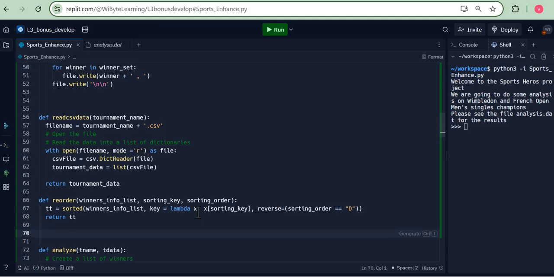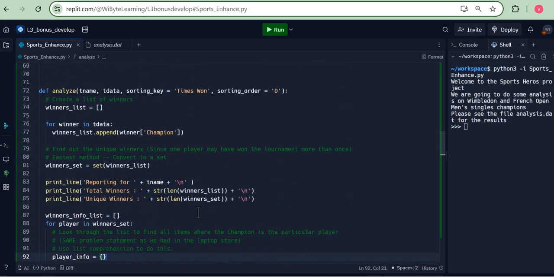which means that since I'm calling them from inside the analyze, my analyze itself must have, let's say, these arguments given. So in order to keep it flexible, let me use a default argument here. Let's just say sorting key by default is, let's say, times 1. And the sorting order by default also is D. Now notice these are default arguments, which means that if I don't pass them from outside, these are the values taken, but then if I want to override them, I can always pass them from outside. So I will do this.